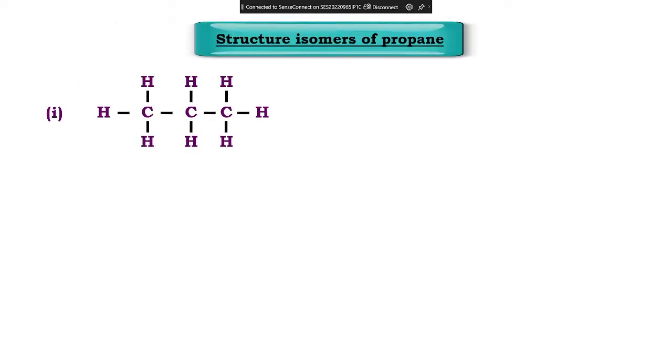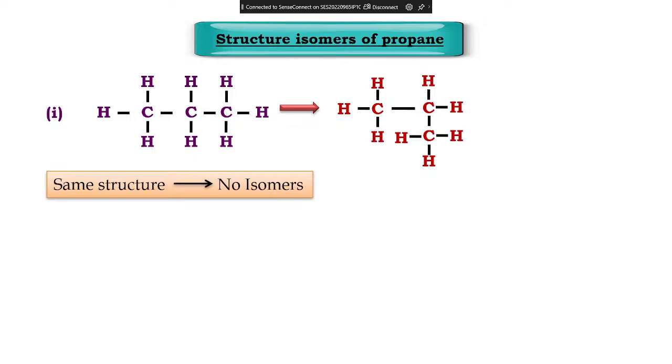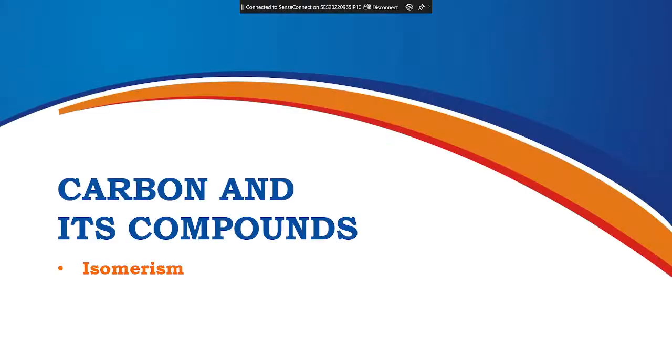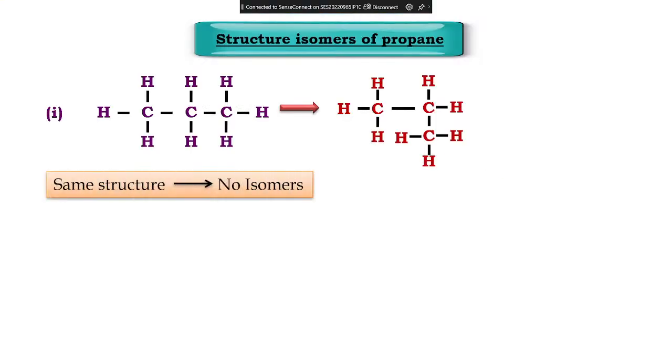Look at this. Structures of isomers of propane. Isomers means what? Yes. Now look at this. Propane. Prop means how many carbons you'll have? Three. And ane means what? Single bond. So look at this. How many carbons do I have? Three. And then you have single bond. Look at this. One, two, three. Three carbons, and I have the same number of hydrogen isomers. Okay. So this is what is known as isomerism. Okay? Next.